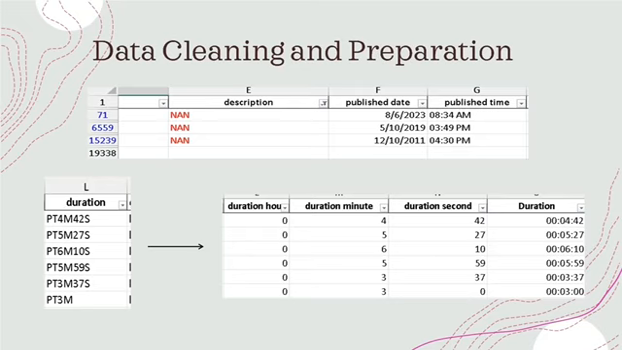Here is the description column, which contains some empty values, as I replaced them with the word none, which indicates that they are empty. I also separated the column called published at into both columns, published date and published time, as shown. I extracted the hours and minutes and seconds from the duration columns as shown, and also collected them using this format.